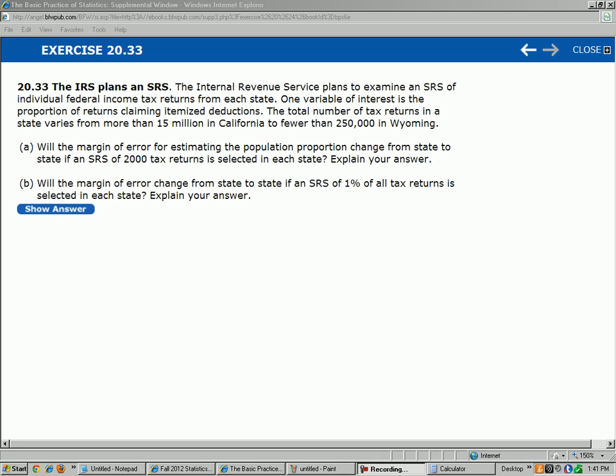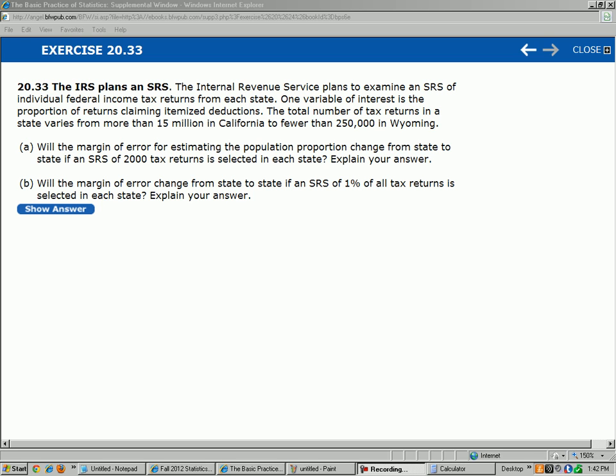Hello, this is Chapter 20, Exercise 33. It says the IRS plans an SRS. The Internal Revenue Service plans to examine a simple random sample of individual federal income tax returns from each state. One variable of interest is the proportion of returns claiming itemized deductions. The total number of tax returns in a state varies from more than 15 million in California to fewer than 250,000 in Wyoming. Okay, so let's look at this situation here.